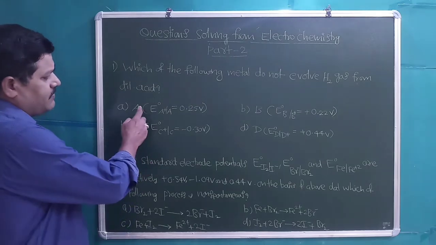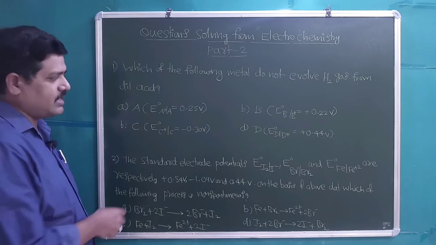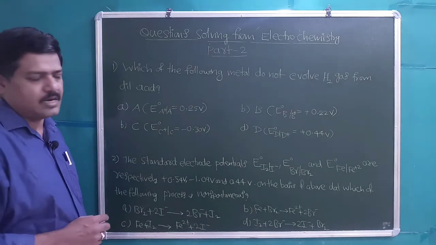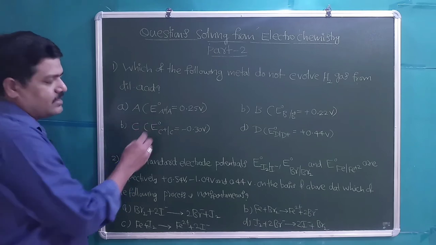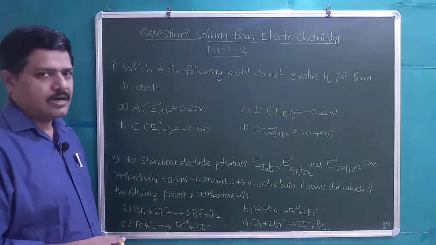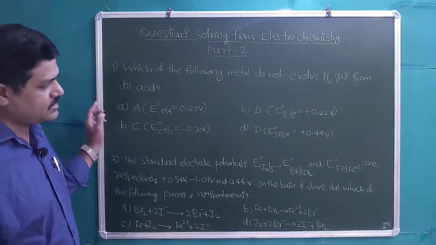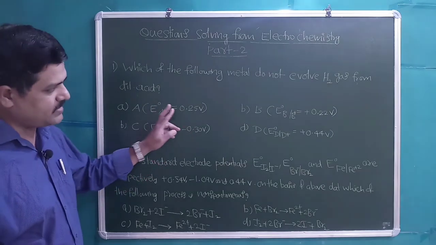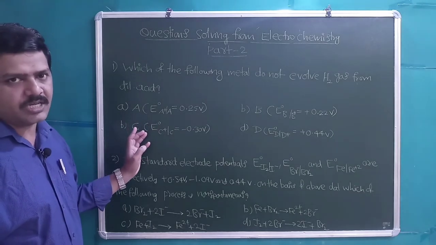Here, the metal which has a positive reduction potential cannot evolve H2 gas. The metal which has a negative reduction potential can evolve H2 gas from dilute mineral acids. Students, first we need to check whether all are given as reduction potentials or not. Generally, according to the IUPAC convention, all electrode potentials are indicated as reduction potentials. If something is given as an oxidation potential, we need to immediately convert that into a reduction potential.